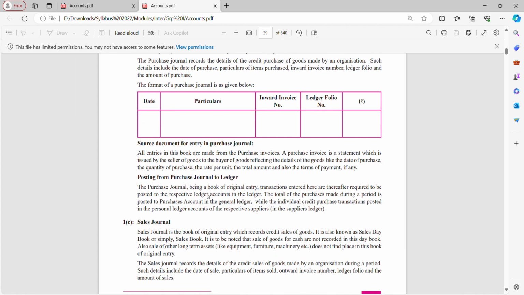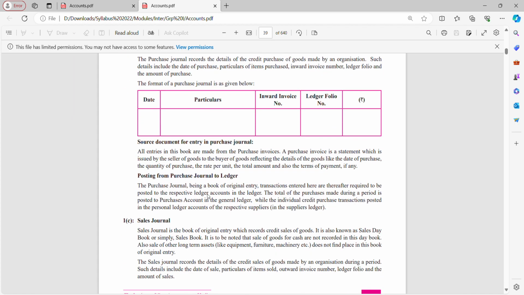The format is given. Source documents for entry in purchase journal: all entries in the book are made from the purchase invoices. A purchase invoice is a statement issued by the seller of goods to the buyer of goods, reflecting the details of goods like the date of purchase, quantity of purchase, rate per unit, total amount, and also the terms of payment, if any. So we post entries in purchase day book with the help of purchase invoices. Purchase invoices become our source document.